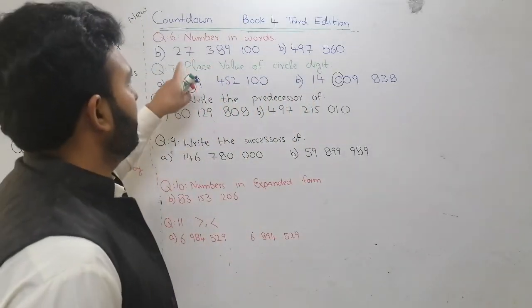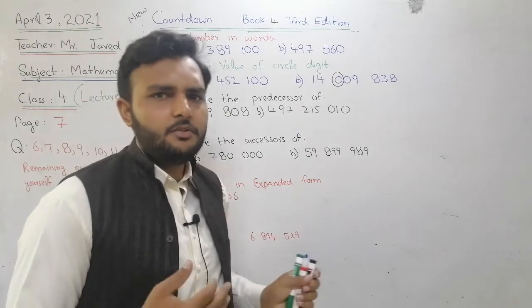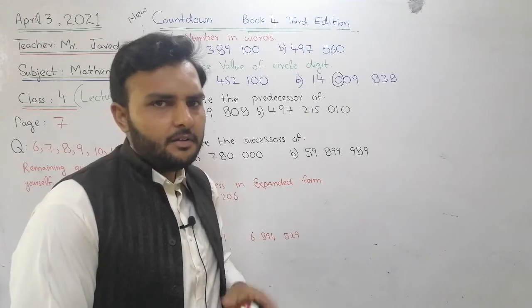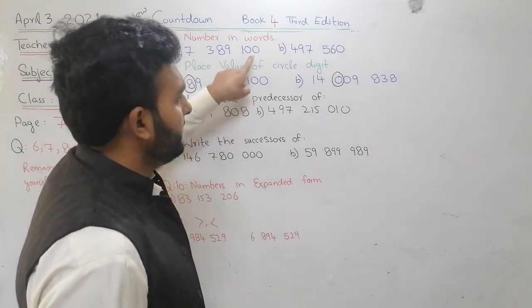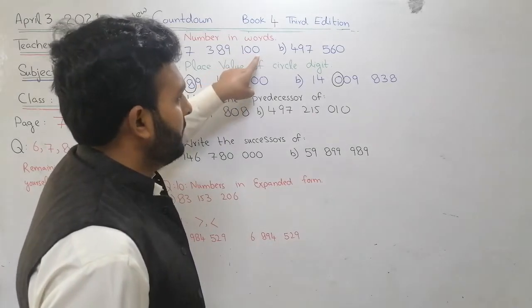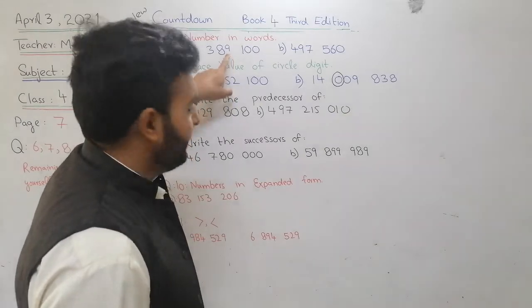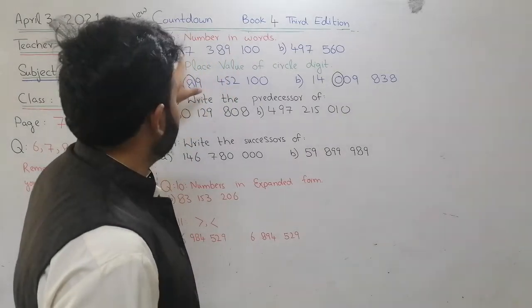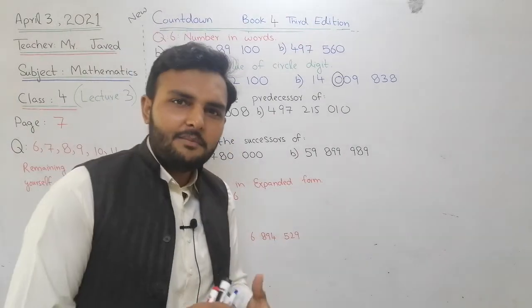Numbers in words. We have to write numbers in words. If you know the place value of the number, you can write the number in words. It is very simple. I will not write, I will just explain to all of you. This is ones, tens, hundred, thousand, 10,000, 100,000, million, 10 million. Clear? So 2 is here at the place of 10 million.